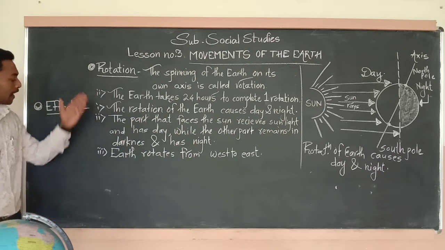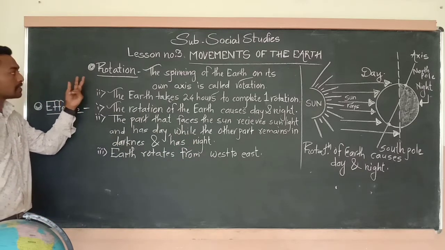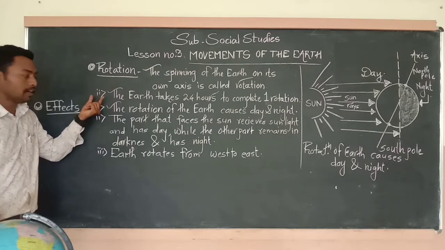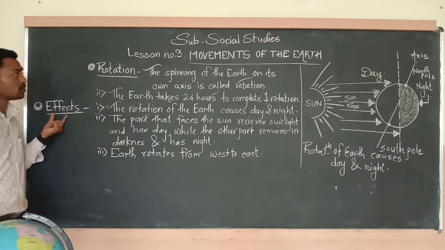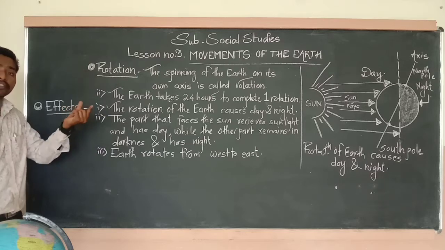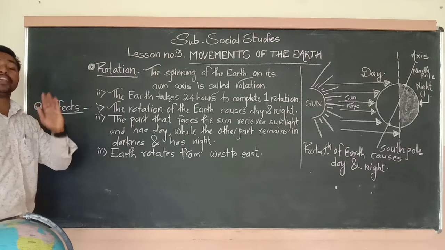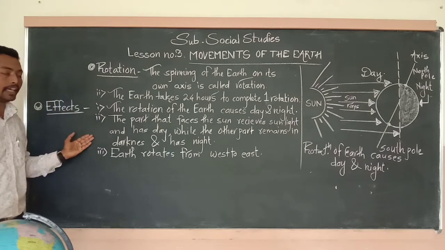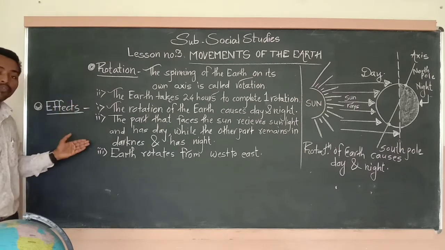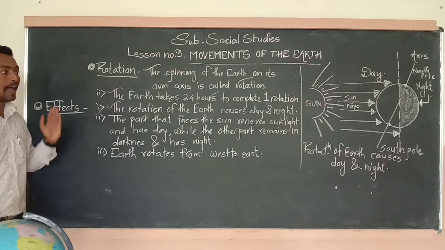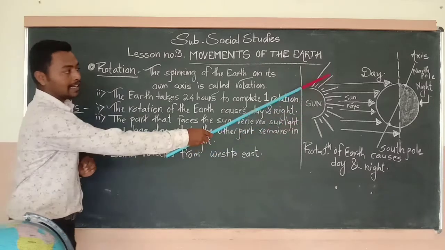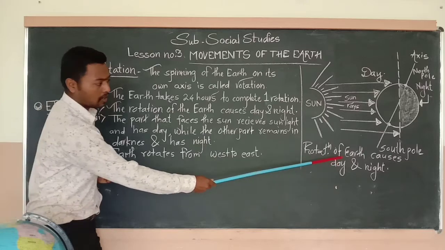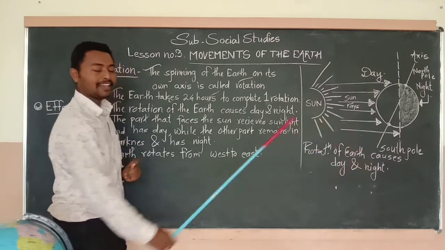Everybody write down these 2 points about rotation, that is the definition and the effects of rotation of the earth. Here 3 effects of the rotation of the earth are given. You should write these vital points in your notebook, and below that draw a neat labeled diagram of rotation of the earth causes day and night.